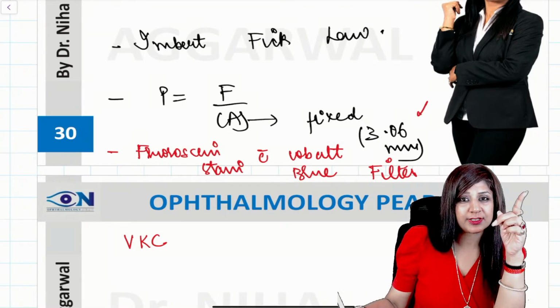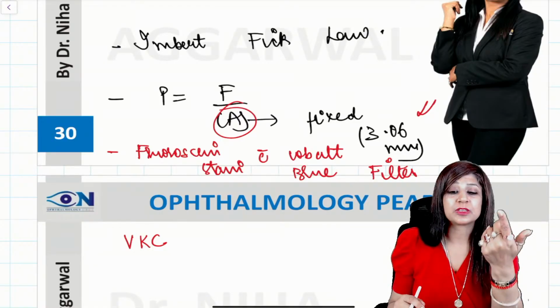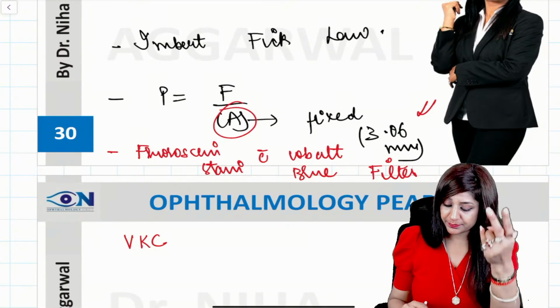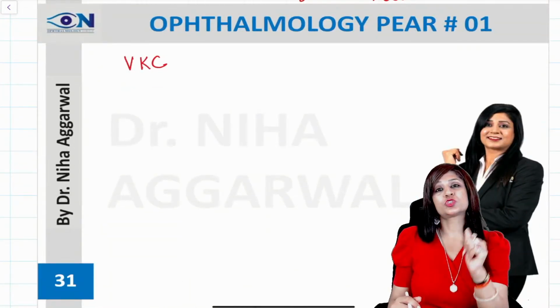Fixed area is important. It is a kind of fixed area tonometer, so it's a kind of variable force tonometer. Again, name of the dye, name of the filter is also important. It is done in the supine position.